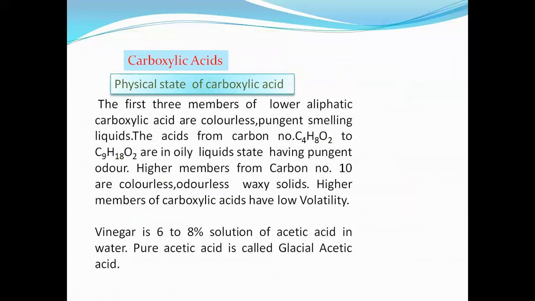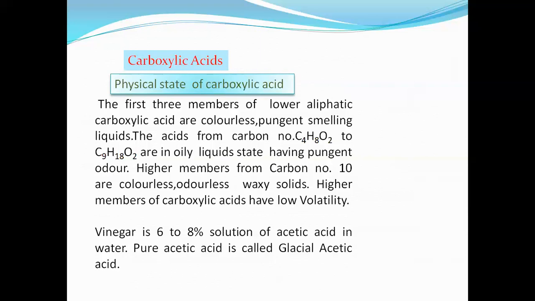This is for the carboxylic acid. Physical state of carboxylic acid. The first three members of lower aliphatic carboxylic acids are colorless, pungent smelling liquids, and the acids from carbon number 4, having the formula C4H8O2, to carbon number 9, that is C9H18O2, are oily liquids having pungent odor.